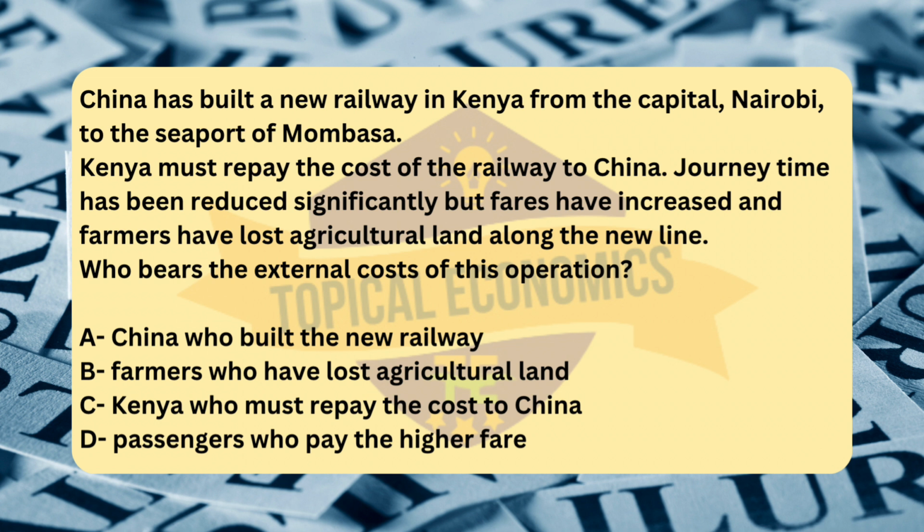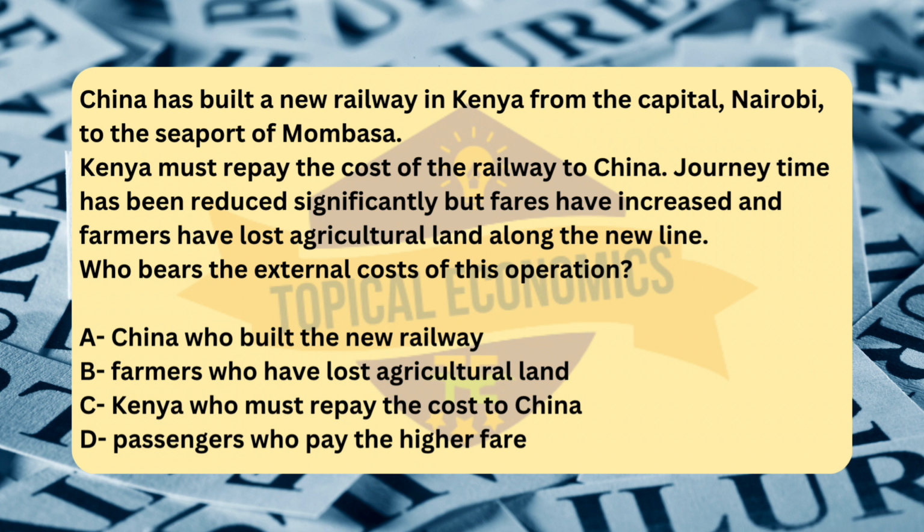In this case, the farmers who have lost agricultural land are bearing an external cost because the construction of the railway line may have displaced them from their land, reducing their ability to farm and earn income. This loss of land is an uncompensated negative impact on the farmers, which is the essence of an external cost.